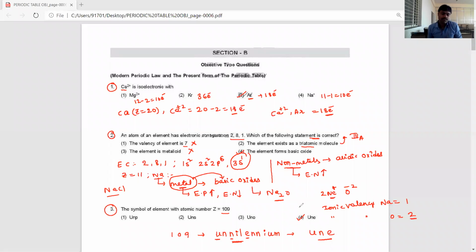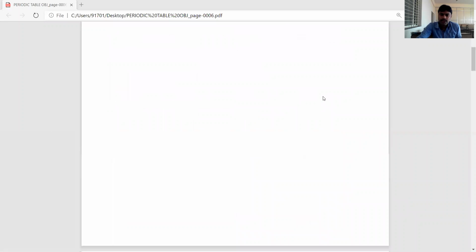Easy only. Some periodic classification of elements questions, most of them are very easy. Especially this chapter is very, very important for the NEET examination as well as CET. In a few cases they rarely ask questions for JEE, or sometimes not at all. But however, this chapter is very, very important. If you learn this chapter properly, you can understand the total inorganic chemistry. I said so many times. Okay, students, let's go for the next question.